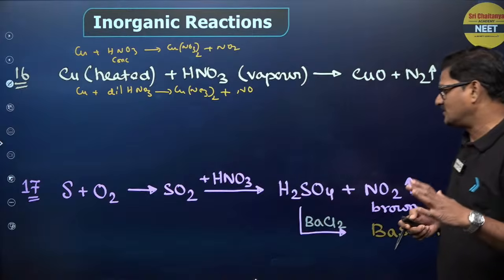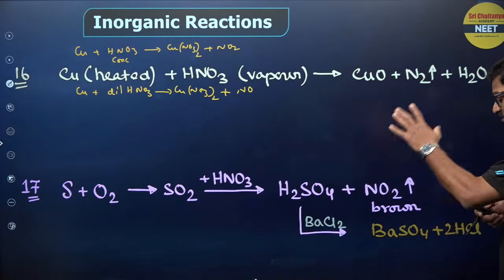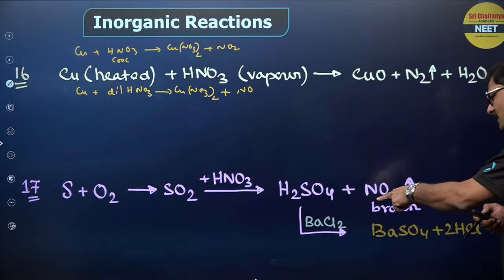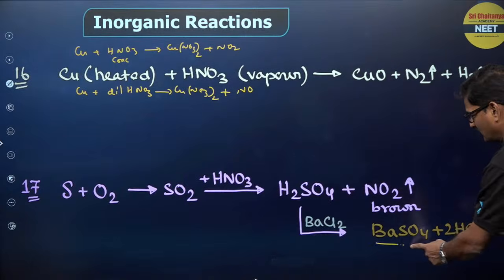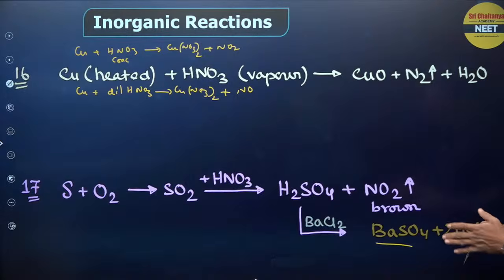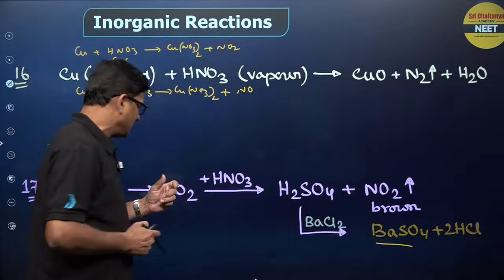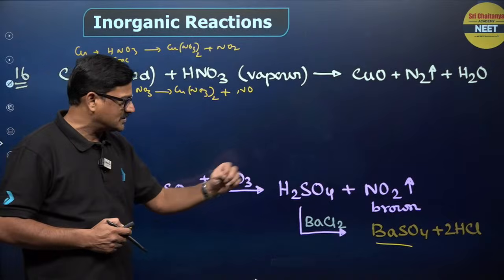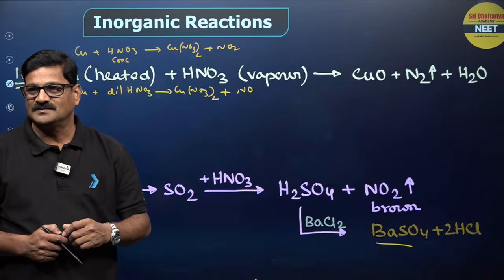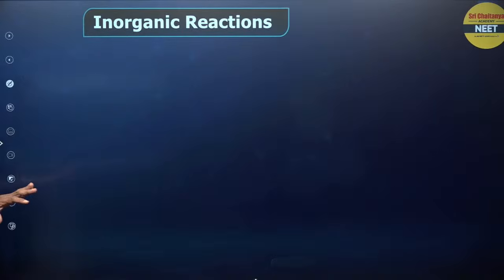Sulfur plus oxygen gives sulfur dioxide. Sulfur dioxide is oxidized to H2SO4. This H2SO4 with barium chloride gives barium sulfate, and this barium sulfate is a white precipitate. Okay. So HNO3 reacting with sulfur dioxide gives nitrogen dioxide, a reddish brown vapor. So find out this list of reactions like this.